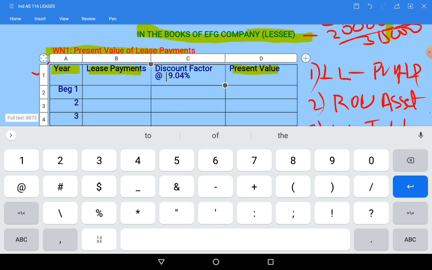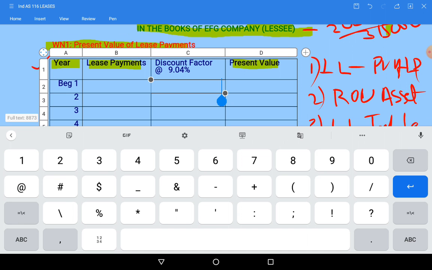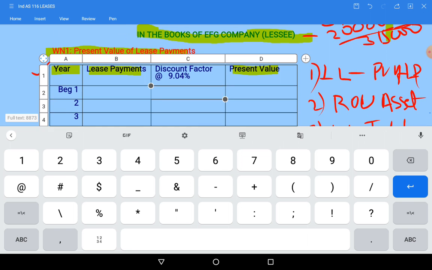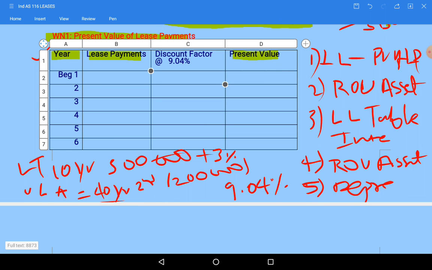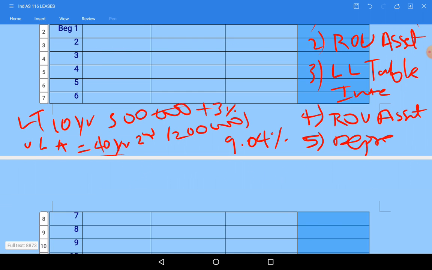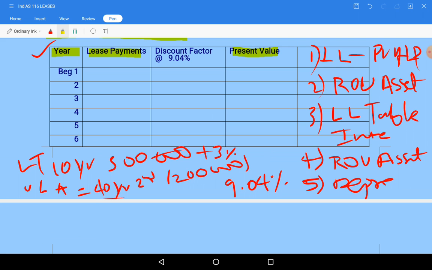So how to take these values? In your calculator, type 100 divided by 109.04. Okay, what we need to do in calculator? In calculator, you take like this.